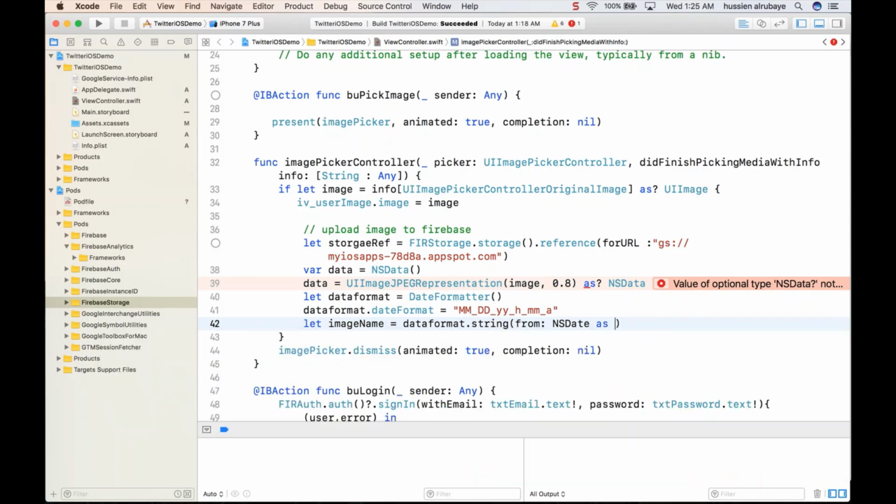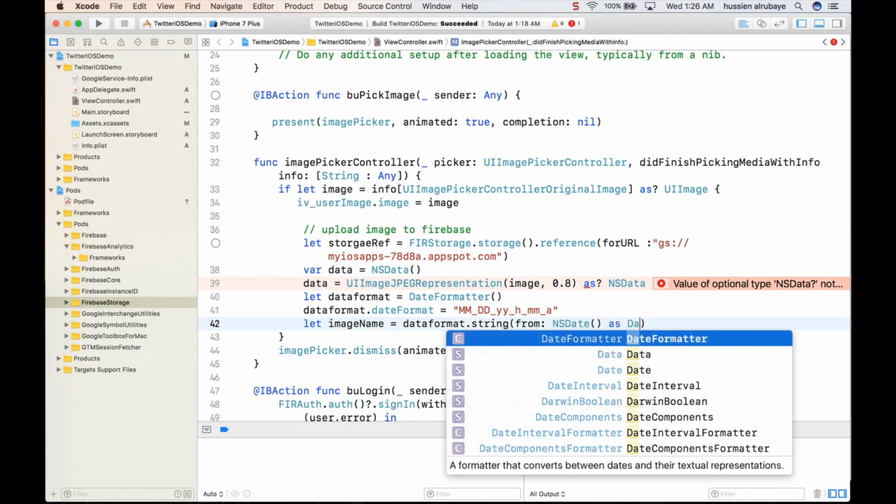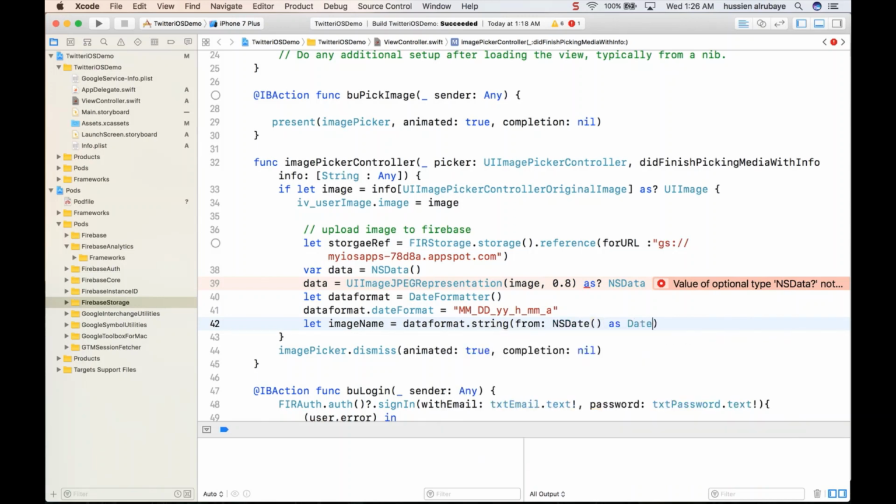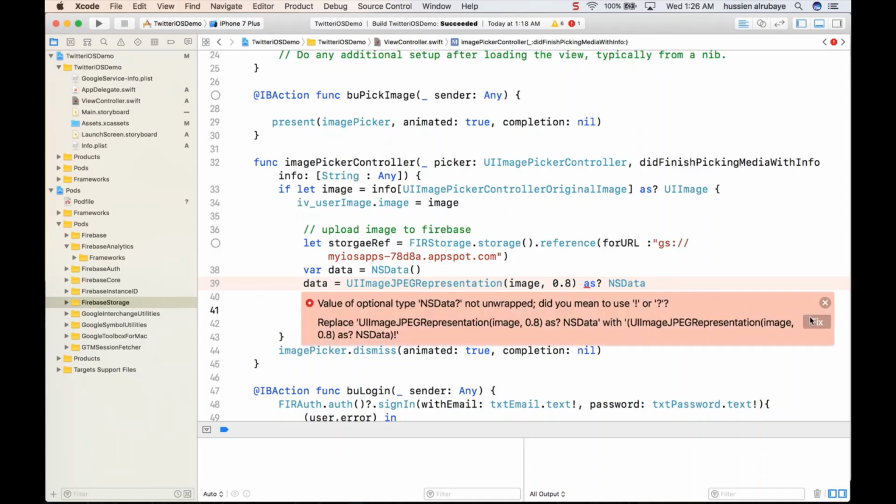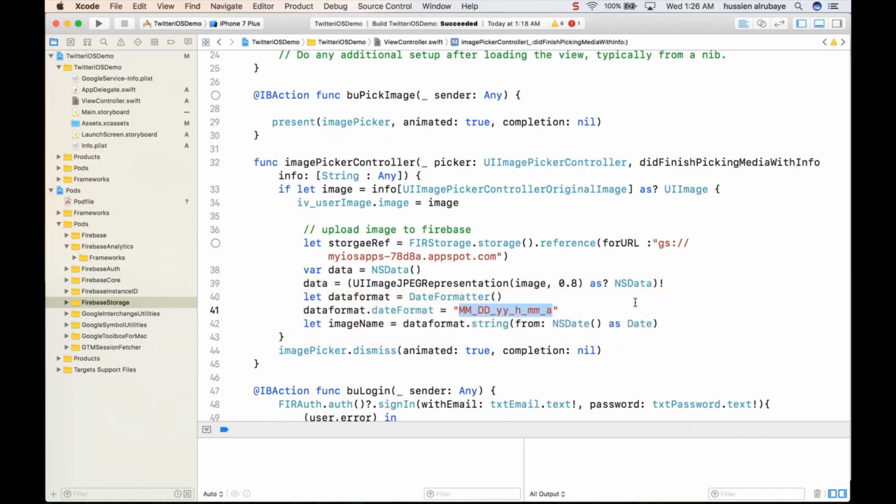Then you change it as Date, NSDate in this way as Date, because you need to convert this. So now you just get the image name. The image name now will hold this information. I don't know what the error is here. Fix it. Let me see what it did.